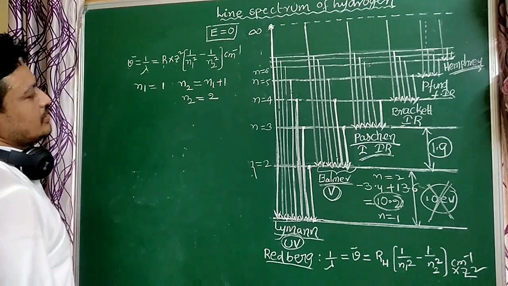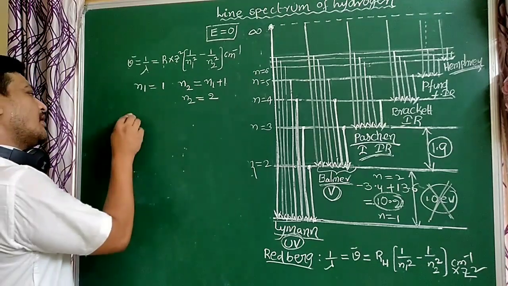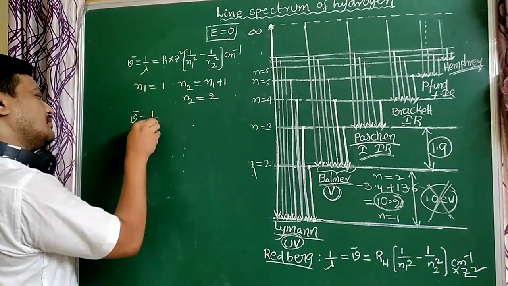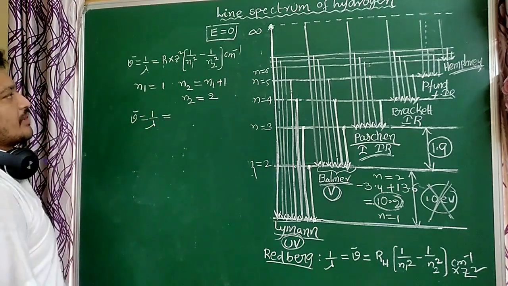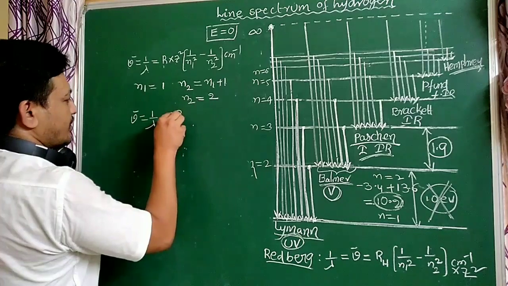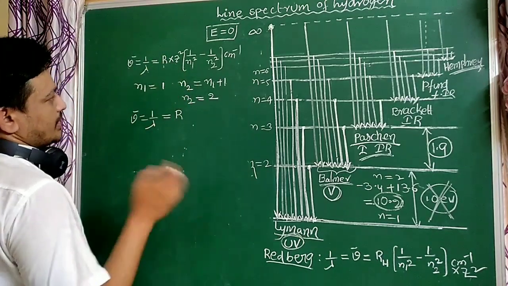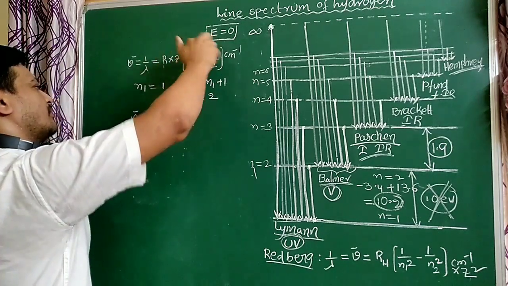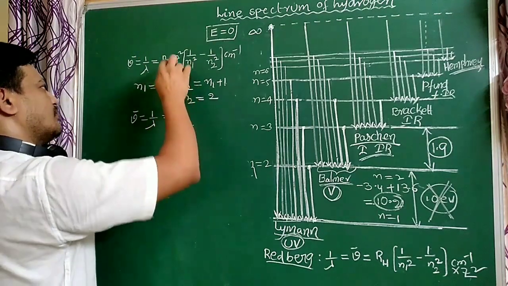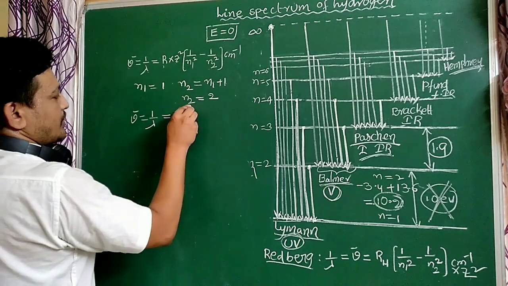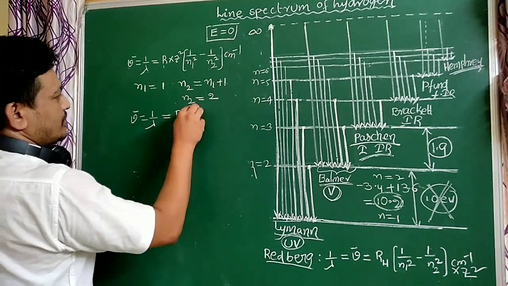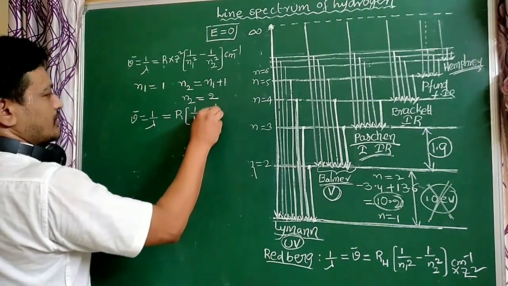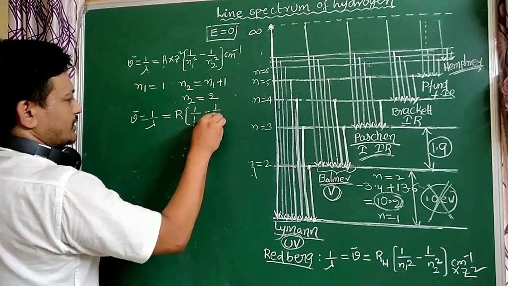N2 equal to 2. So μ̄, the formula: 1 by λ equal to R into Z square per hydrogen atom, Z equal to 1. For other species, take He plus, one-electron species, Z equal to 2. For hydrogen, Z equal to 1. So N1 equal to 1, 1 square is 1, N2 equal to 2, 2 square is 4.